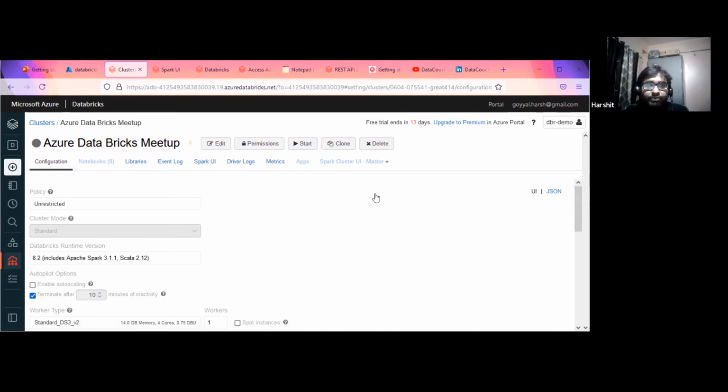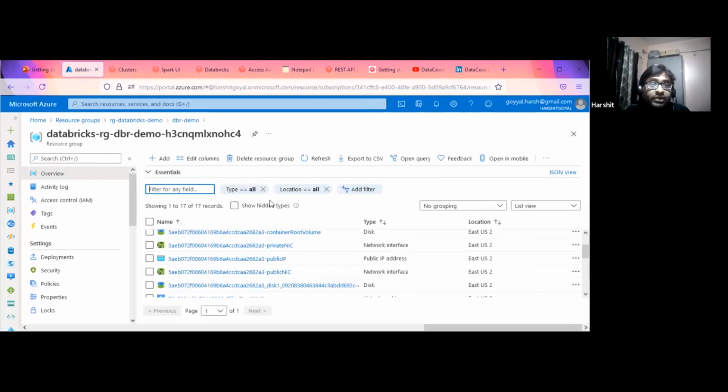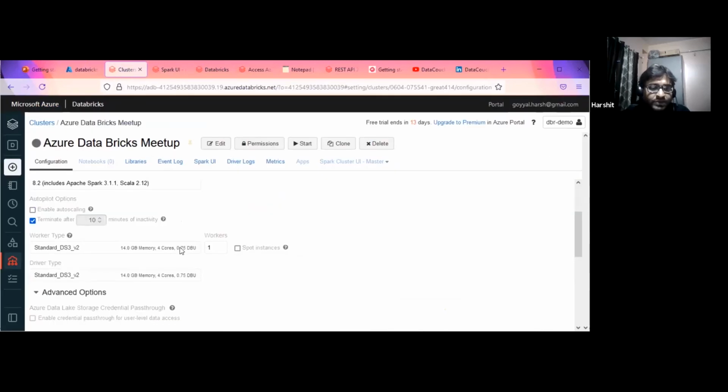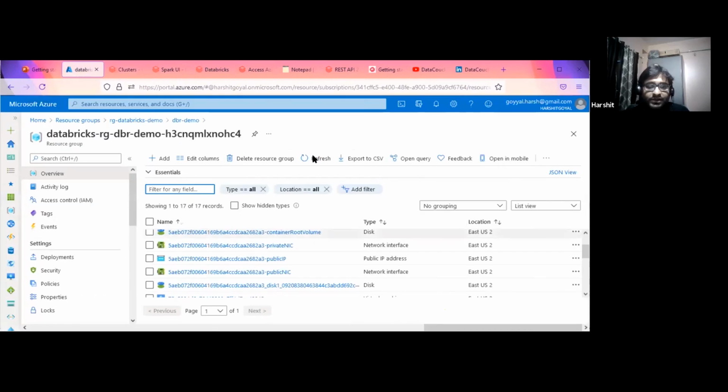I've already explained that the billing happens in two places. One is to Azure for their infrastructure resources like these. Another is to Databricks, the DBU. We come to know about this DBU, right? This 0.75 DBU is paid to Databricks. As of now, my trial version is going on, which will end in the next 13 days, so I don't need to pay anything to Databricks, but I will pay something because I'm using these virtual machines to start my cluster. If you wait 2-3 minutes, it will be released, and nothing will be available over here.